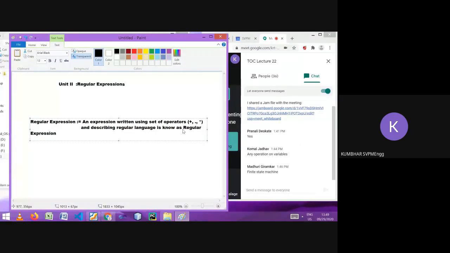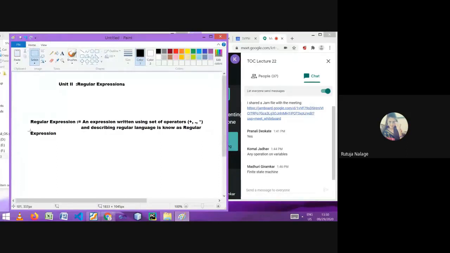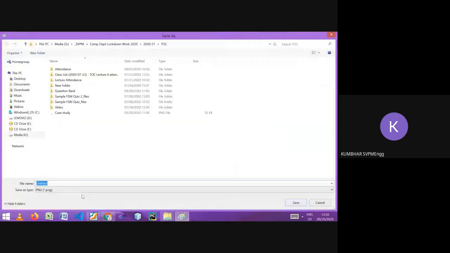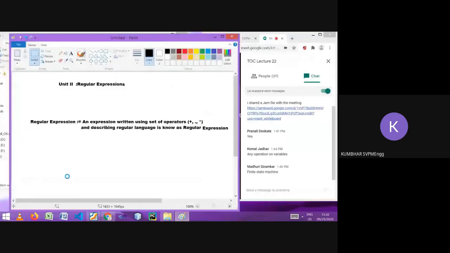So are you getting the difference between regular language and regular expression? Regular language is a set of strings. Regular language is the set of strings in finite automata, and the expression is what? Along with the operators, if you write the regular language, then that will be called as a regular expression. Regular language is the language of finite automata.